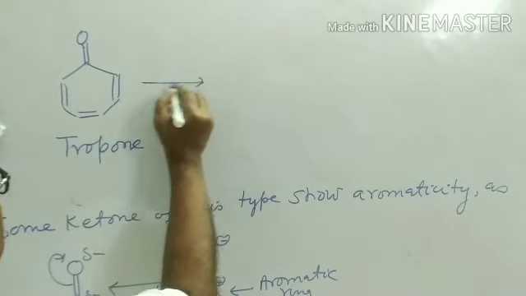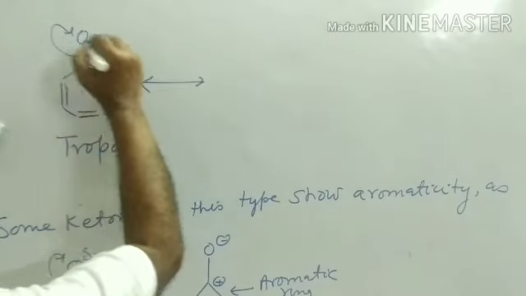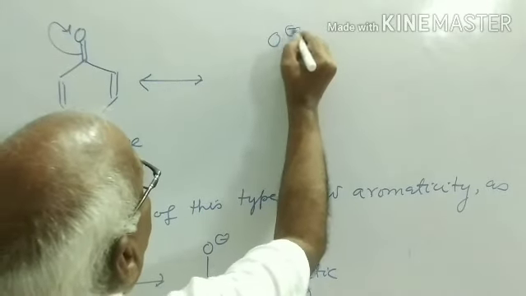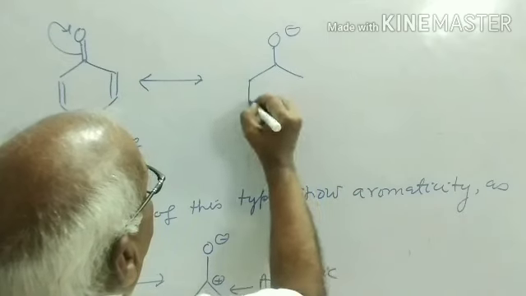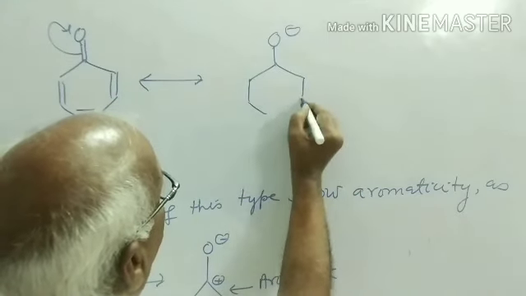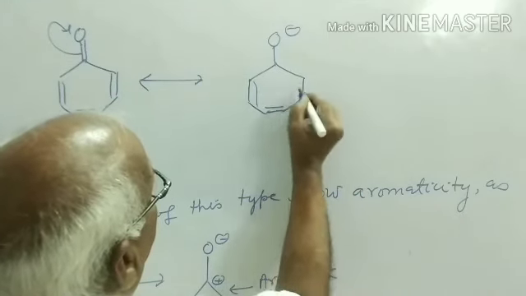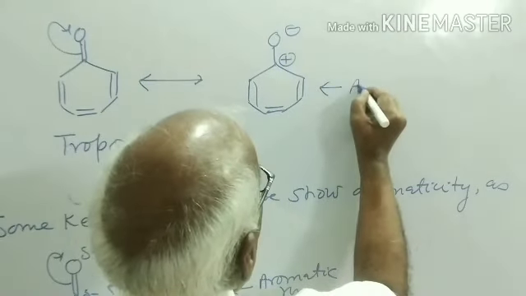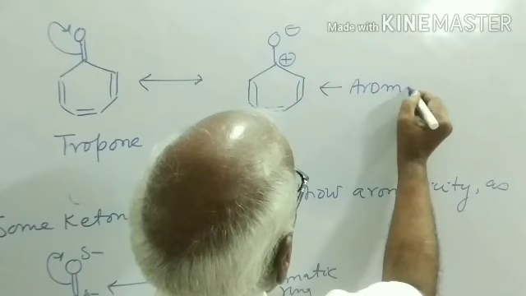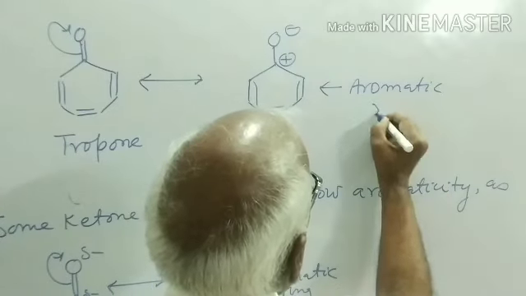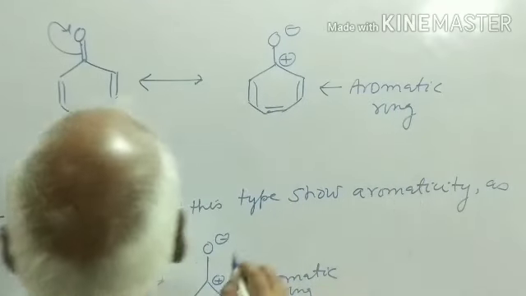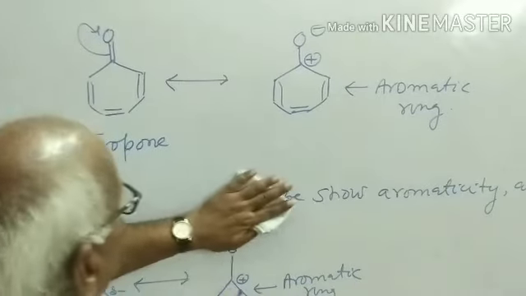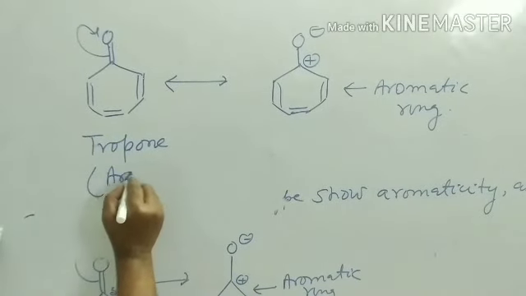It also shows resonance like this, so it becomes negative. And this becomes positive. This is aromatic ring. So this tropone is aromatic.